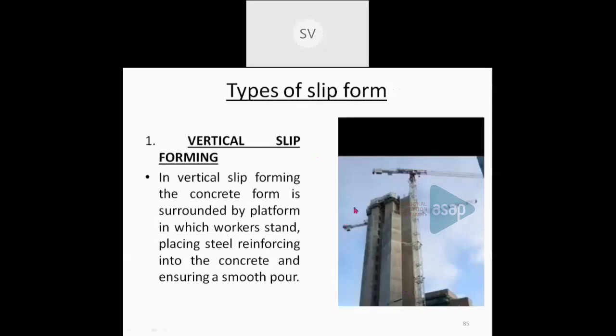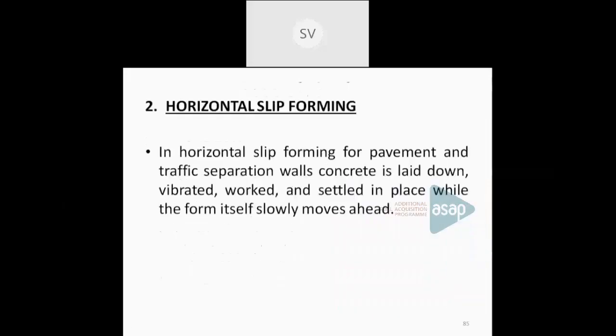In vertical slip forming, the concrete formwork is surrounded by a platform where the workers can stand, place the reinforcement, and ensure smooth concreting of the member. In horizontal slip forming, which is mainly useful for pavements as well as traffic separation walls, the formwork moves continuously in a horizontal fashion and the concreting is done.